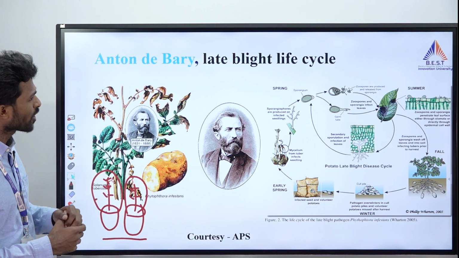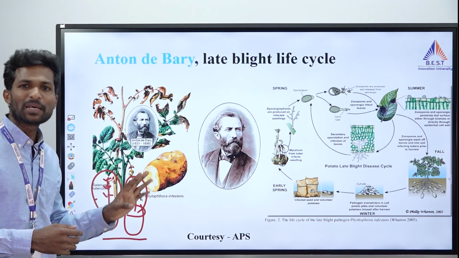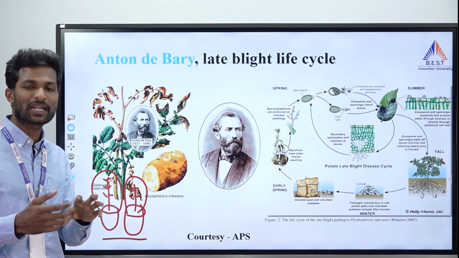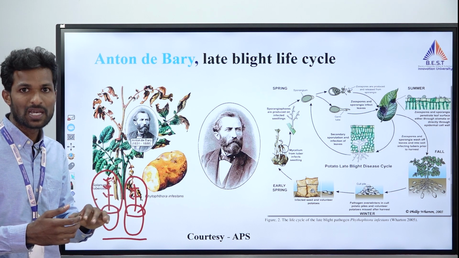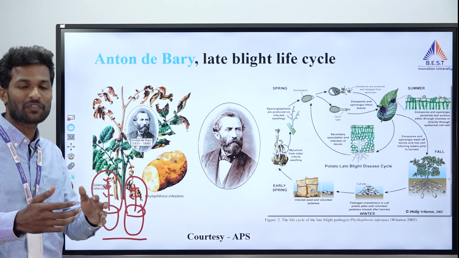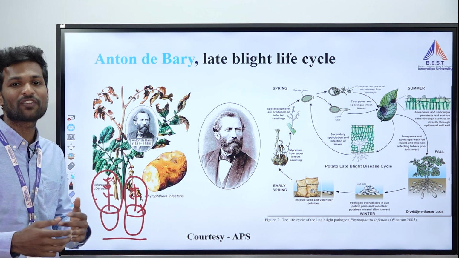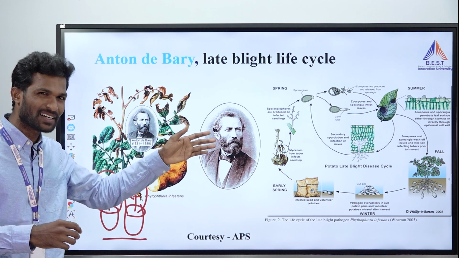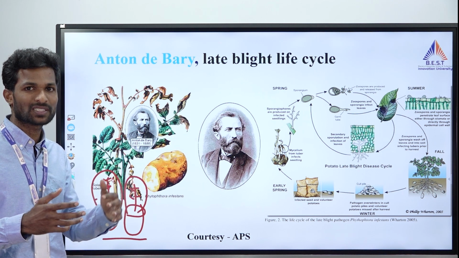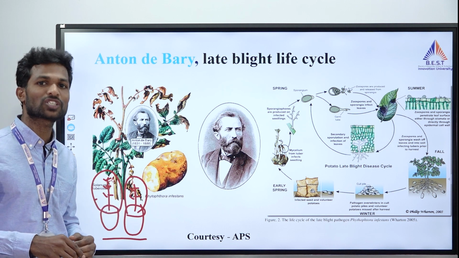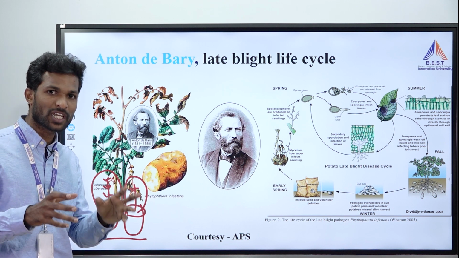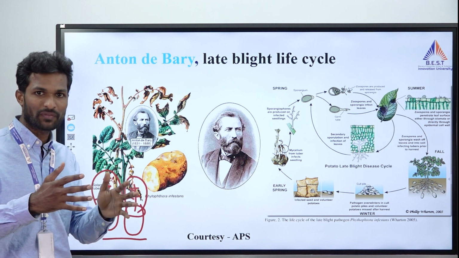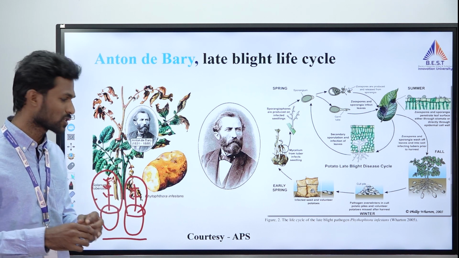This is about late blight of potato, where plant pathology actually started. Because of late blight of potato, scientists, and not only scientists but people, came to realize how important plant diseases are. Then they came up with the idea of starting a new branch for the study of plant diseases. In the early 1800s and 1900s, some very famous scientists started a separate branch called plant pathology, especially studying plant diseases, how plant pathogens interact, and what happens when a plant is infected by plant pathogens.